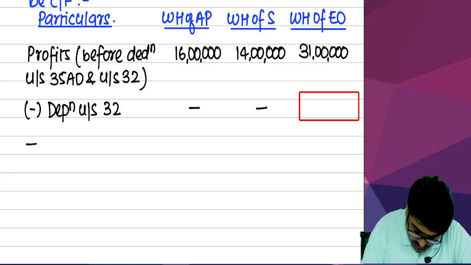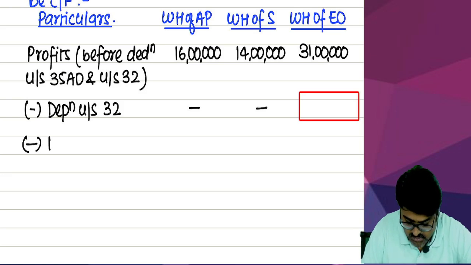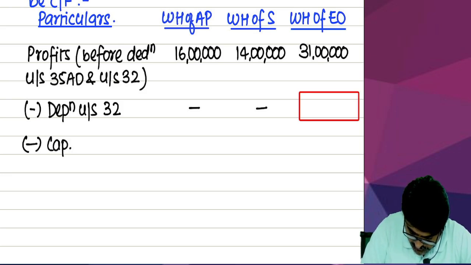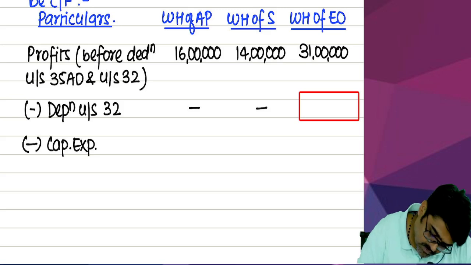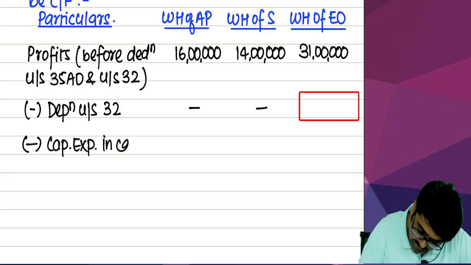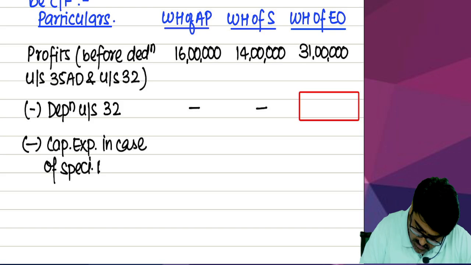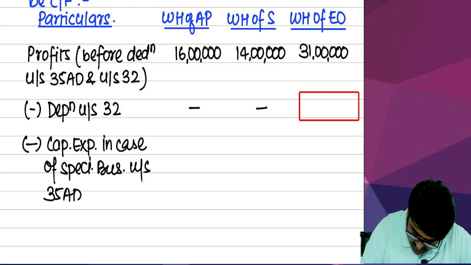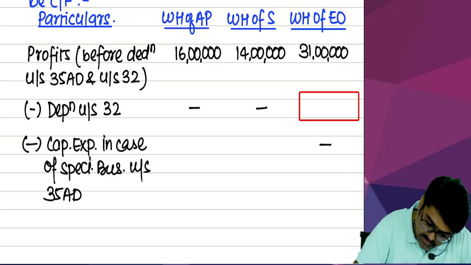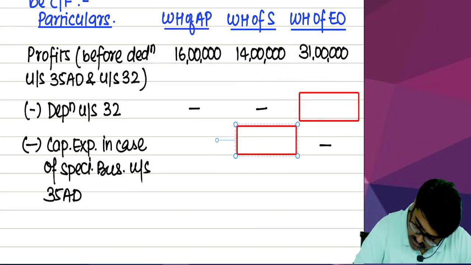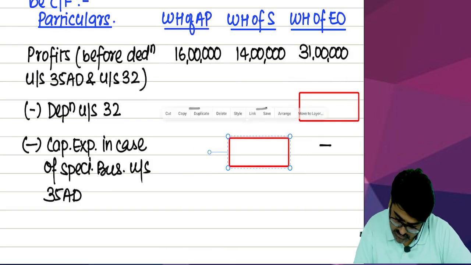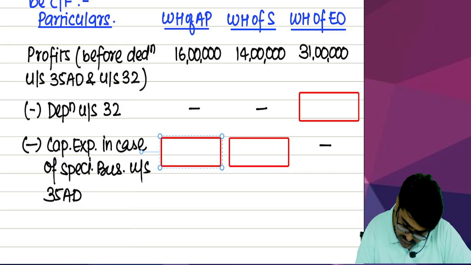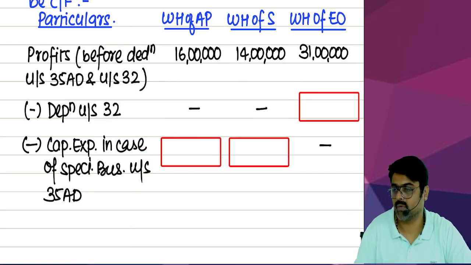Less what? Less capital expenditure in case of specified business under section 35AD. This I am going to get for the first two businesses. Yes or no? So for the first two businesses, how much will this capital expenditure be? Understanding or not? So that I am going to find out and write down that amount.